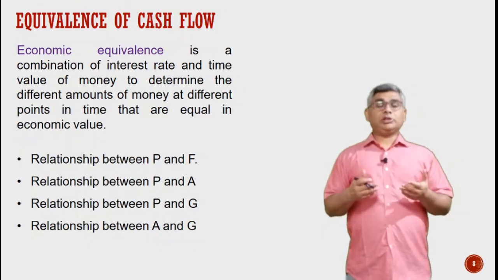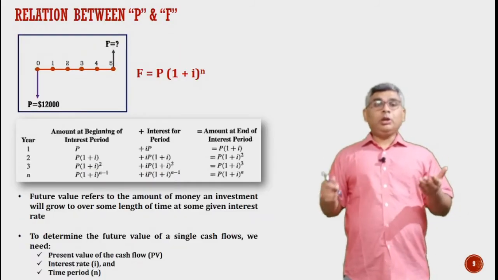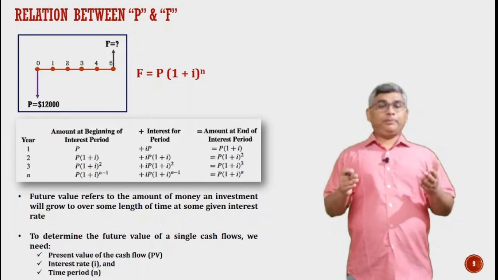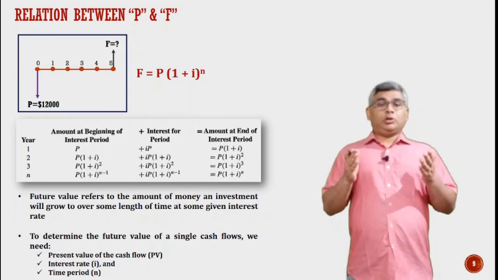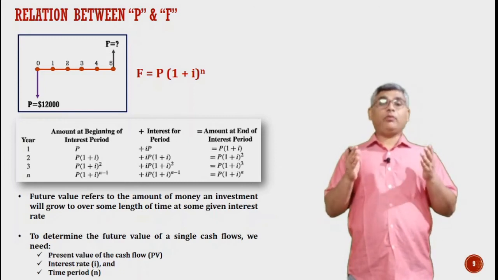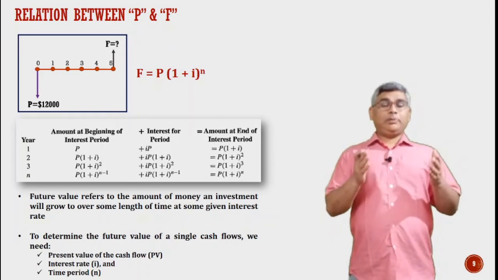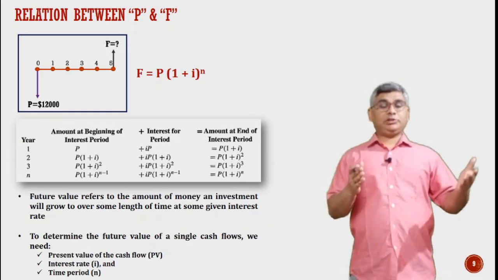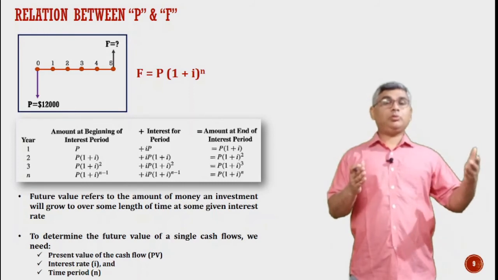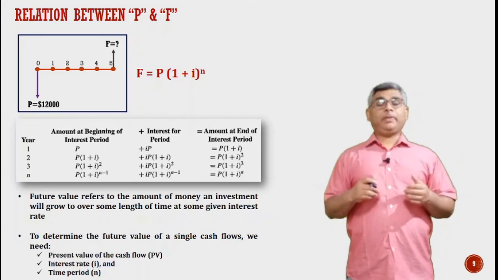Let us see some of the standard relationships. If we see the relationship between P and F, for any relationship we must first see what the standard cash flow diagram for that is. As I have already told you, P is any transaction which is taking place at n equal to 0 or t equal to 0, and F is any future transaction.